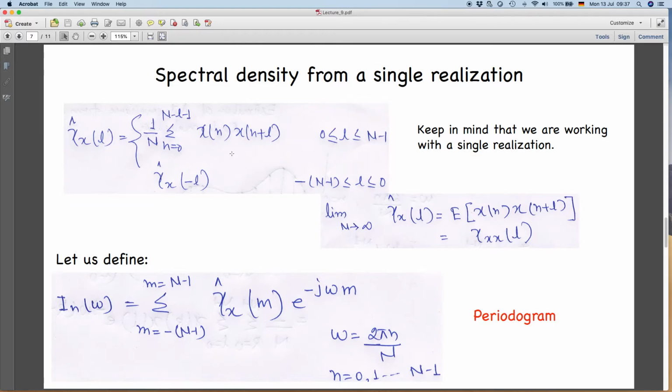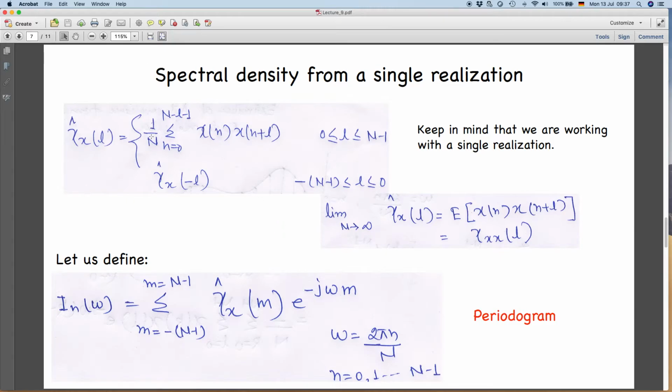So this is our sample estimate of autocovariance function. Similarly, you could have written a sample estimate of autocorrelation function also. So from the autocovariance function or from the autocorrelation function, we can compute spectral density, right? This sample estimate of the autocovariance function can become your true autocovariance function only when n, your sample length or number of samples, is fairly large.